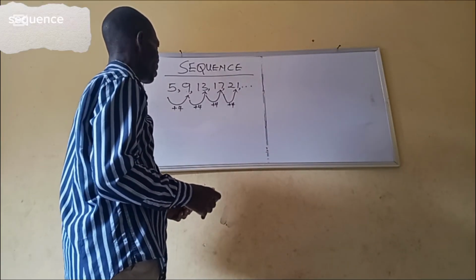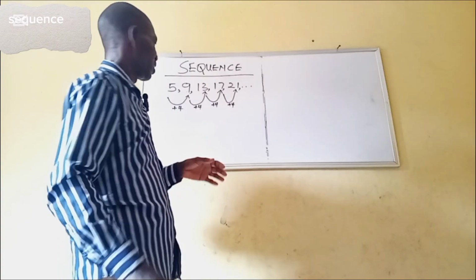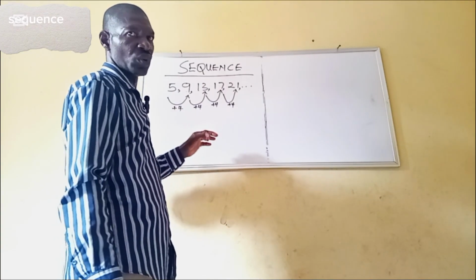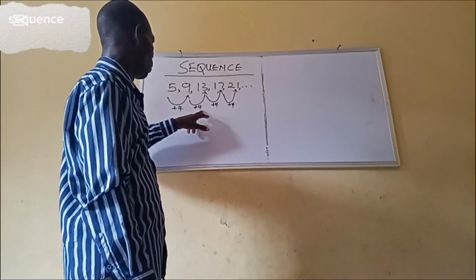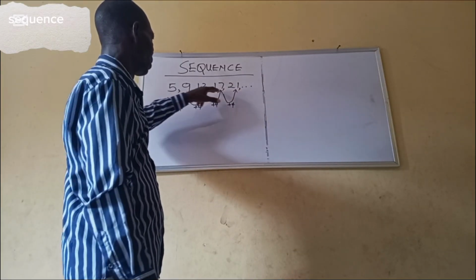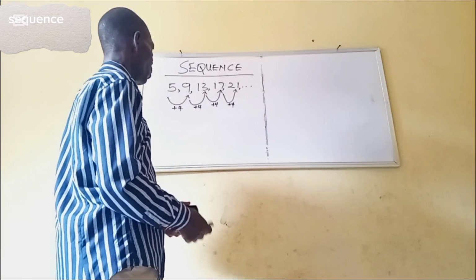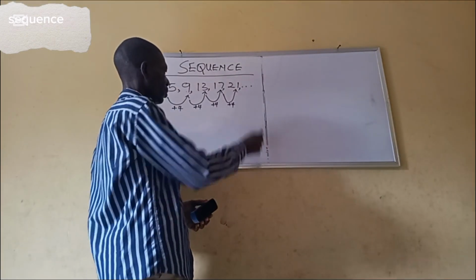So that is basically what sequence is all about. That is the pattern or rule that was followed to get each term in a set of numbers. So that is what we refer to as sequence.